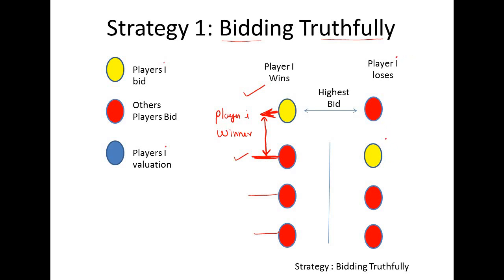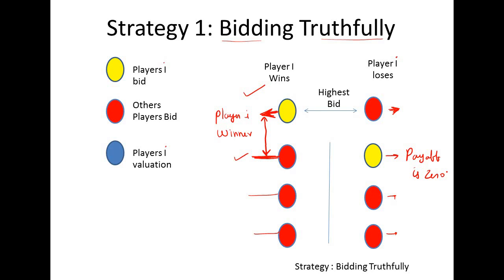You can see that this is the bid of player I and this is the bid of the remaining players. So any other player, here this player is the winner, which is not I. Now in this case the player I is the loser and he will not pay anything, right? He doesn't have to pay anything. So therefore the payoff will be what here? The payoff is 0 in this case. He is not earning a profit and he is not suffering a loss. Therefore the payoff is 0 in this case.